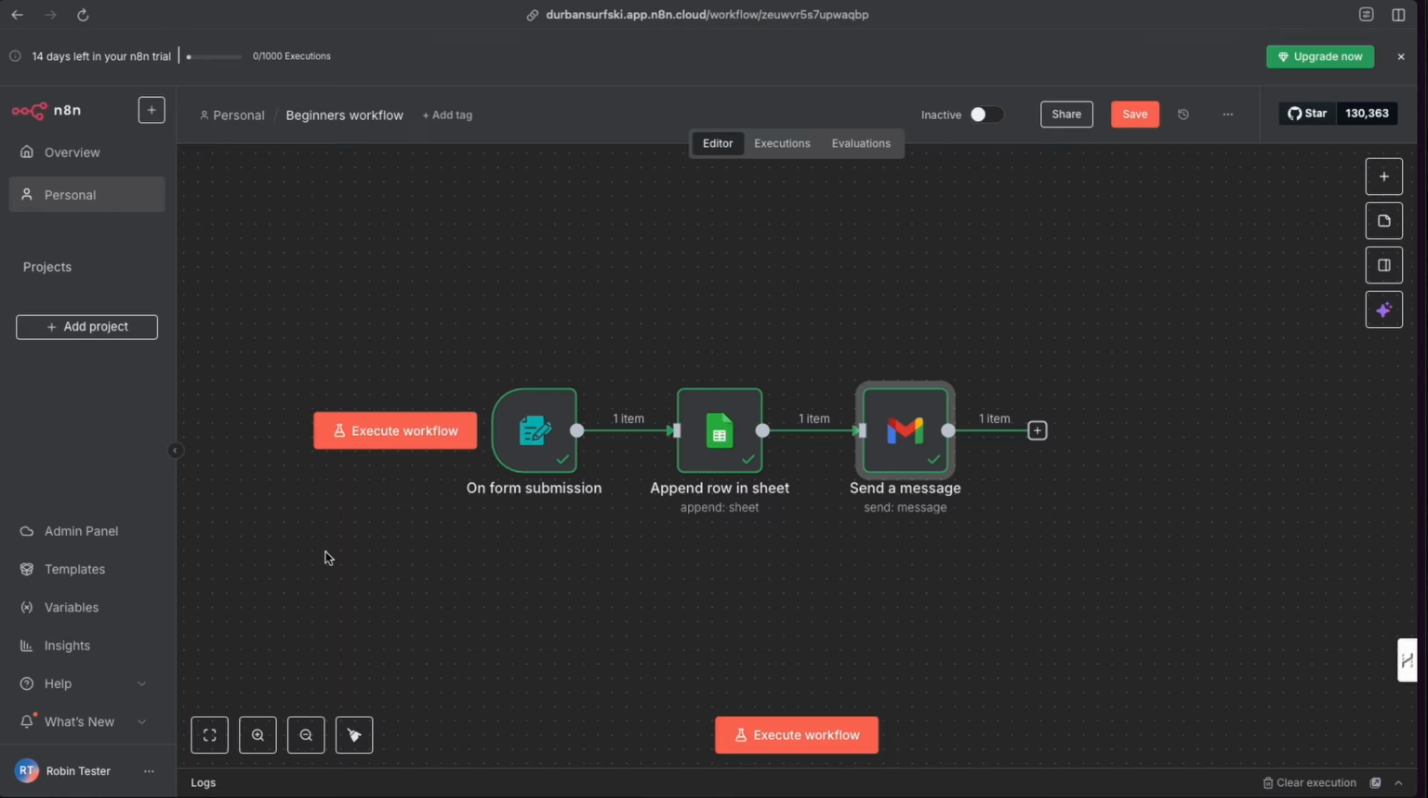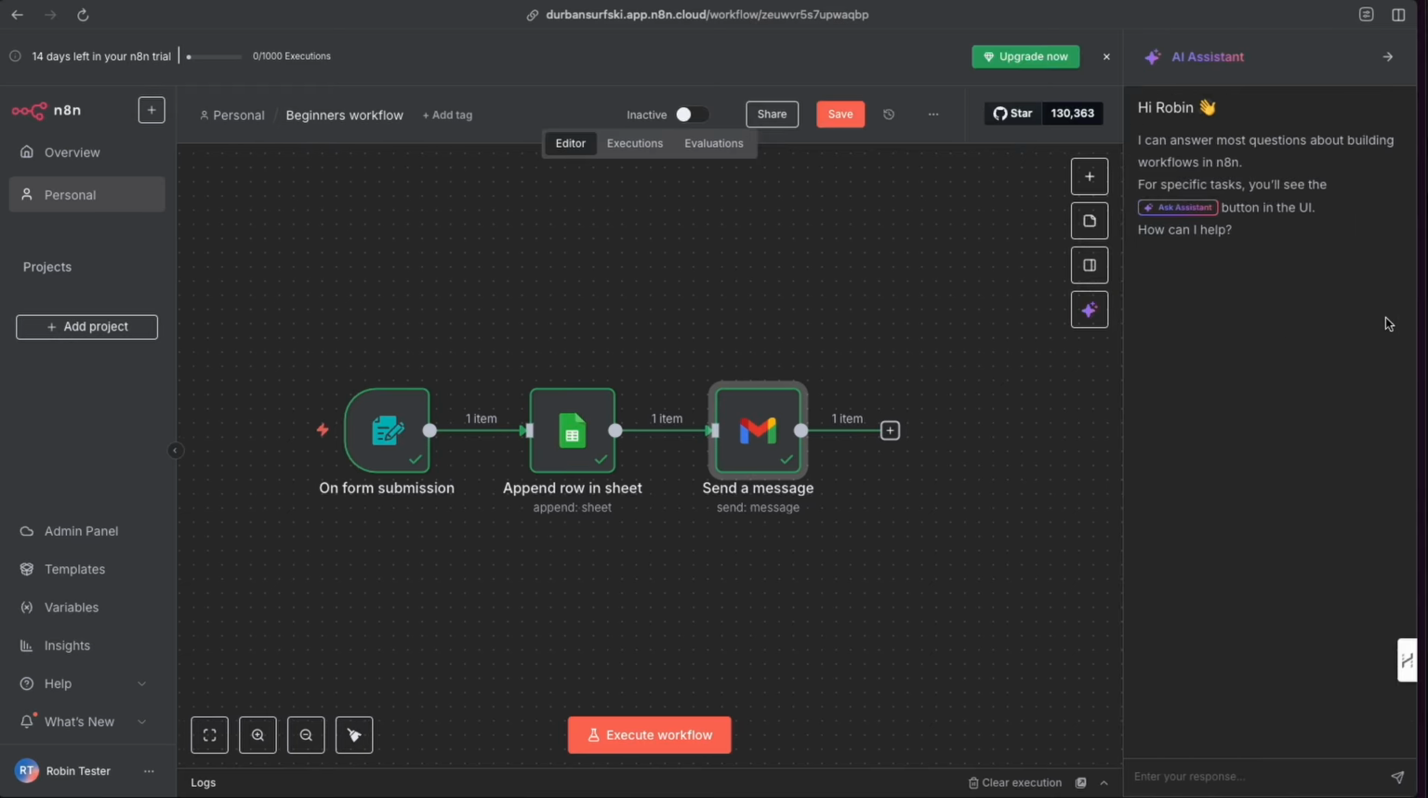n8n is incredible. Now, if you're still watching at this point, let me give you a tour of the n8n interface here, because now we've done the sexy stuff, but let me show you what's going on here. We have, and I actually haven't checked it out, we have an AI assistant. So here we have an AI assistant. It can answer most questions about building workflows for n8n. So let's ask, I don't know how good this is. Let's work with it together.